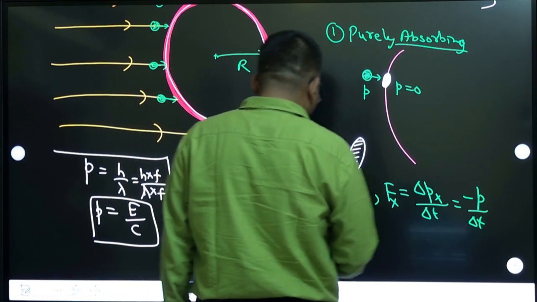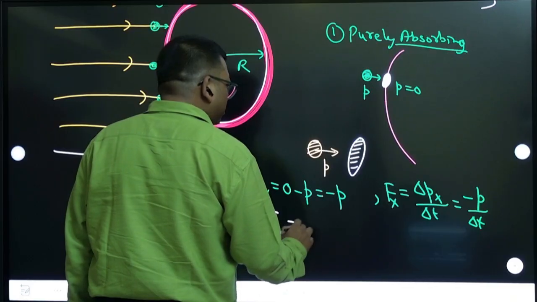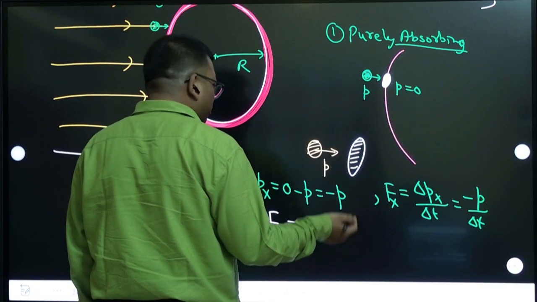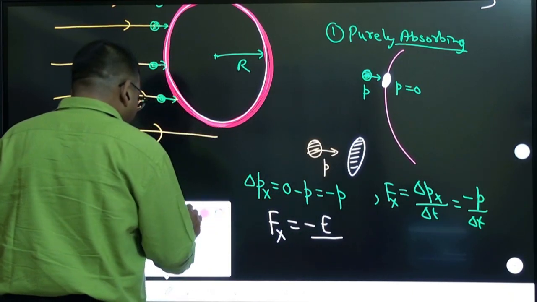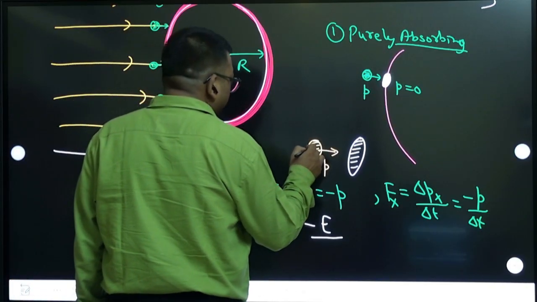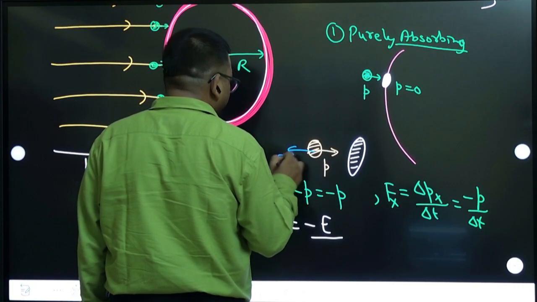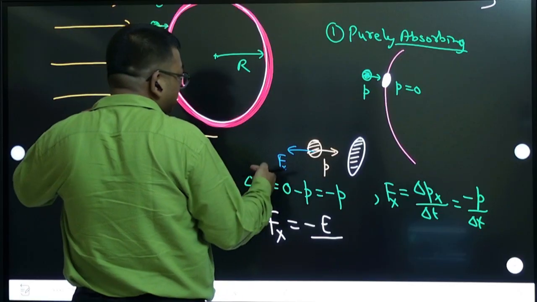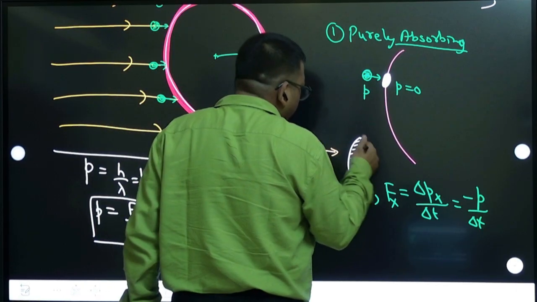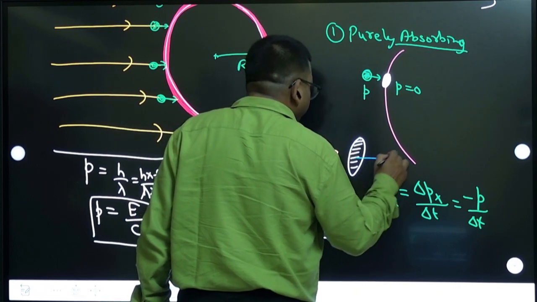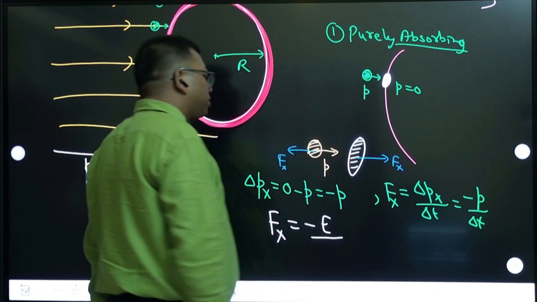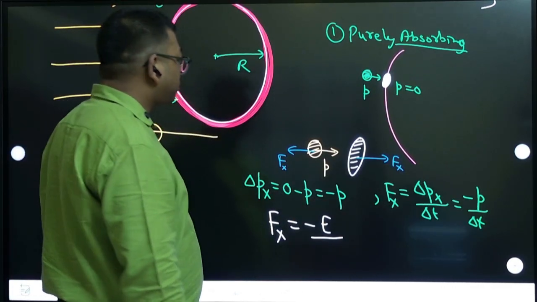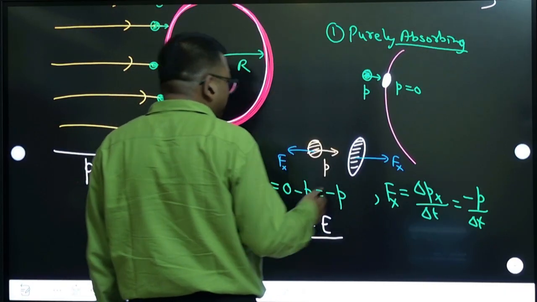Okay, so we'll substitute that. So the force acting along the x-axis is minus E by c delta t. This force is acting on what? On the photon. Note that this force is acting on the photon because we are studying the photon. It is negative because it is acting in this direction. But the force acting on this part of the sphere will be acting in this direction. The magnitude will be the same but the direction will be opposite, because one is like action and another is reaction.